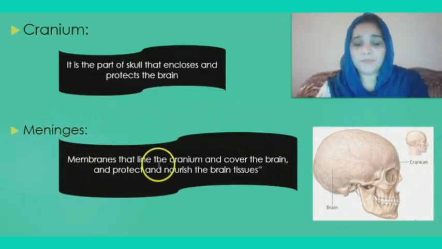Meninges: membranes that line the cranium and cover the brain. Inside the cranium, there are membranes that cover the brain and protect and nourish the brain tissues. These are known as meninges.